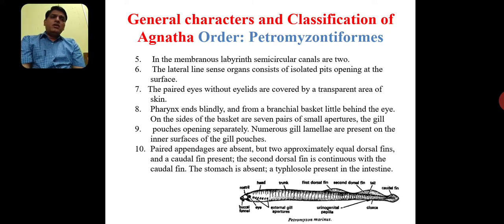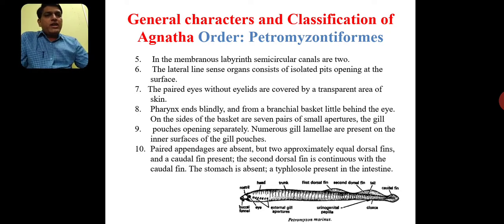The lateral line sense organ consists of isolated pits opening on the surface. We know that fishes mostly have a laterally compressed body, but in Petromyzontiformes the body is cylindrical, tapering at both ends, and on the lateral side there are sensory receptor cells. These are called mechanoreceptors or chemoreceptors, and these receptor cells receive signals from the surrounding water medium, forming the lateral line sense organ. In most of these fishes, the lateral line system is present.